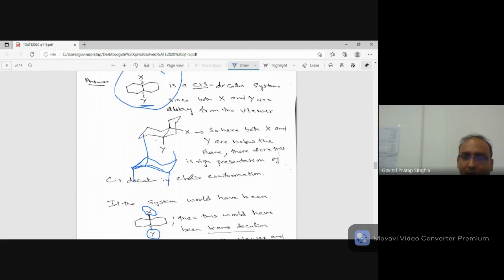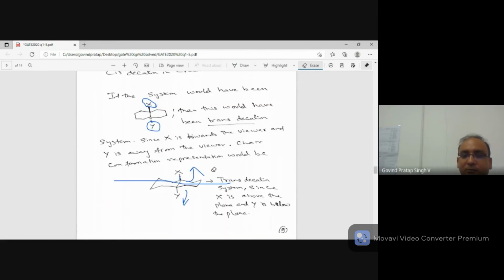Now look here, one carbon is below axial, so equatorial will be on the side. You can see here you drew axial down, so axial is below the plane, equatorial is above the plane. Similarly here you drew axial up, so axial is above the plane, equatorial is below the plane. Here again equatorial is above the plane, axial is below the plane. Same concept we have used and we have drawn the cis-decalin system.